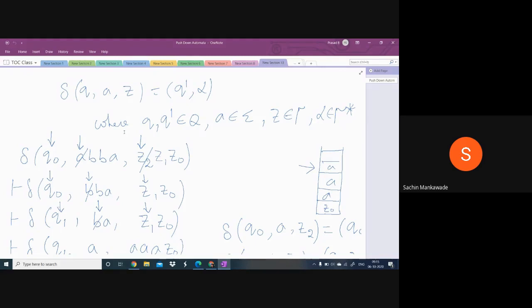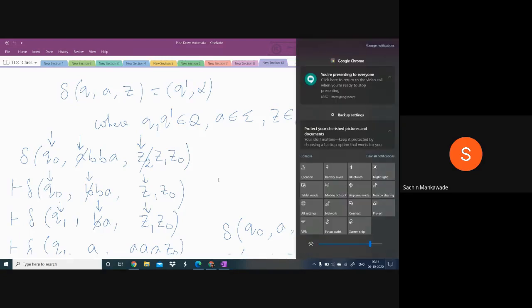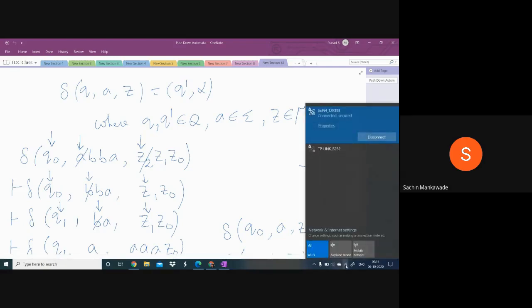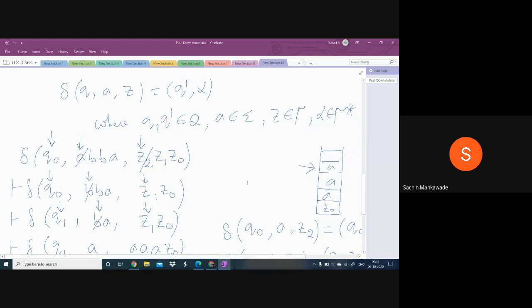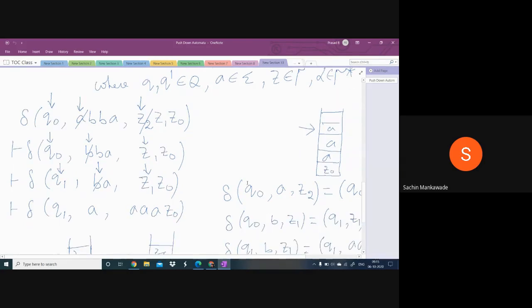And the topmost symbol in the stack may be deleted, or kept as it is, or one or more symbols can be added into the stack by deleting or keeping the topmost symbol in the stack.